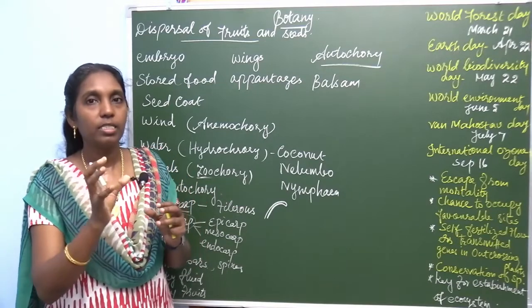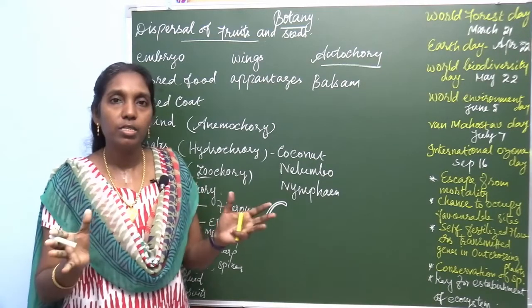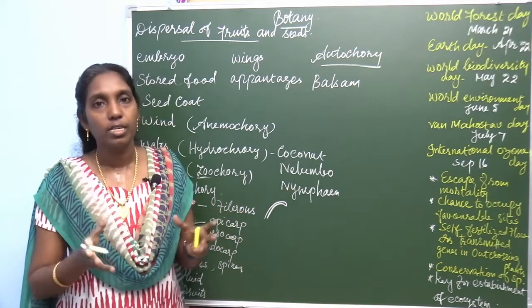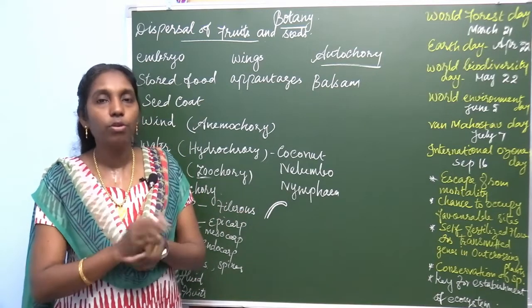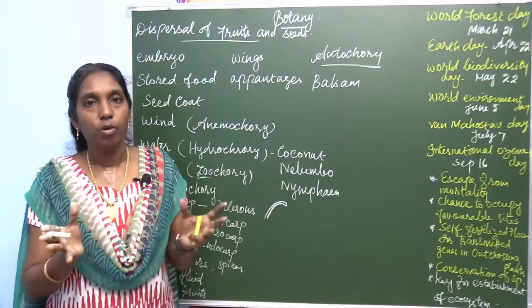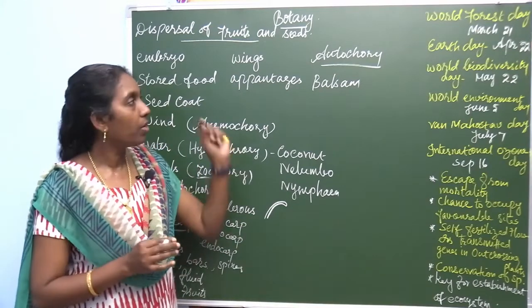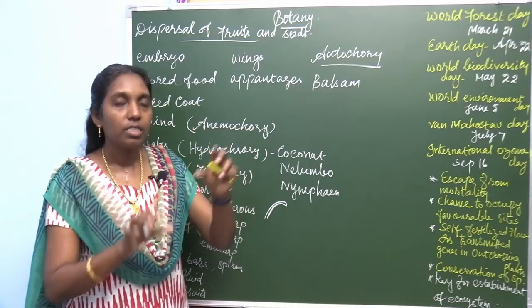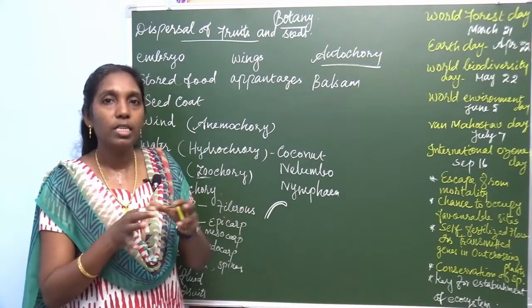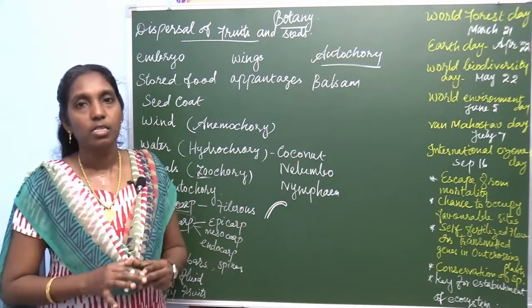So mere touch helps the dispersal of fruits and seeds. The seeds within the fruit burst open violently. When you touch, the fruit bursts open and liberates the seeds.